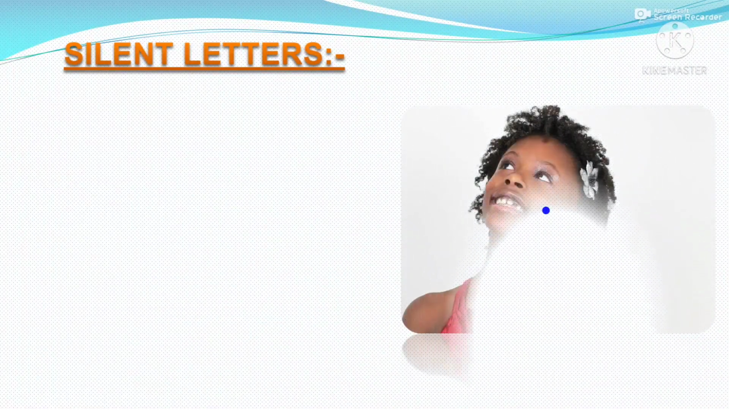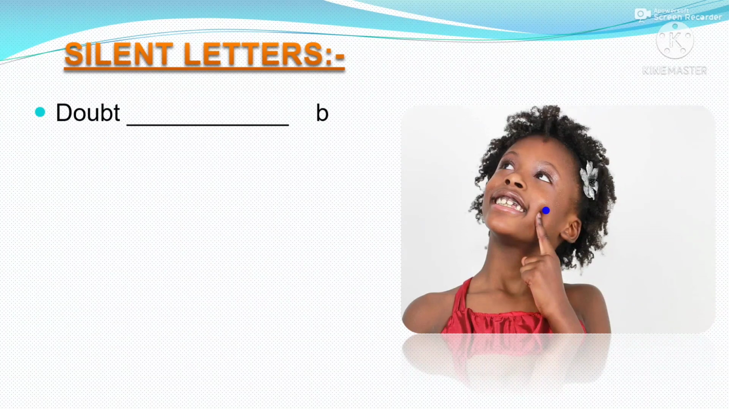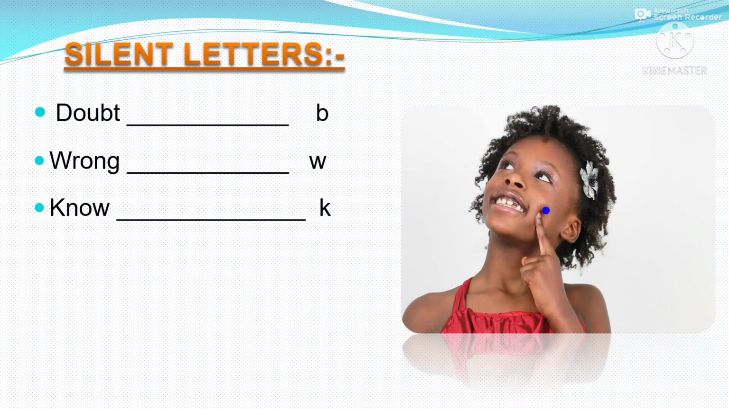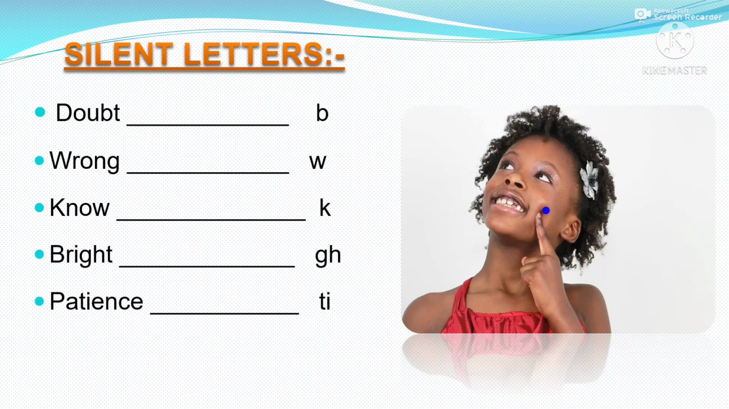Now we will see some silent letters. In the word doubt, there is a silent letter, that is B. Next, wrong, silent letter W. No, silent letter K. Bright, silent letter G and H. Patience, silent letters T and I. Snow, silent letter W. So it will be no, no.